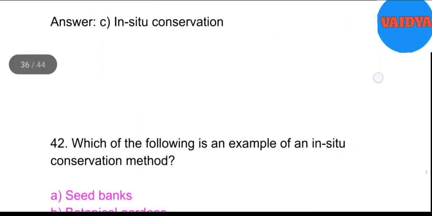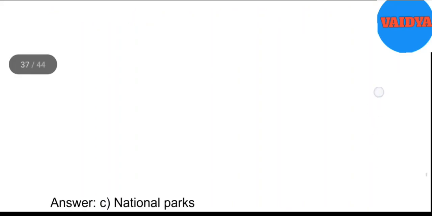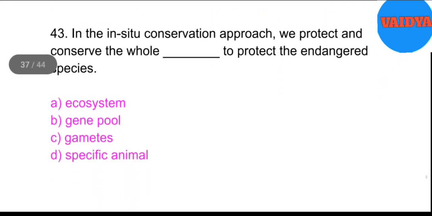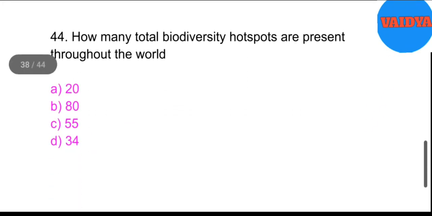In situ conservation. 42. Which of the following is an example of an in situ conservation method? A. Seed banks. B. Botanical gardens. C. National parks. D. Zoological parks. Answer. C. National parks. 43. In the in situ conservation approach, we protect and conserve the whole ___ to protect the endangered species? A. Ecosystem. B. Gene pool. C. Gametes. D. Specific animal. Answer. A. Ecosystem. 44. How many total biodiversity hotspots are present throughout the world?